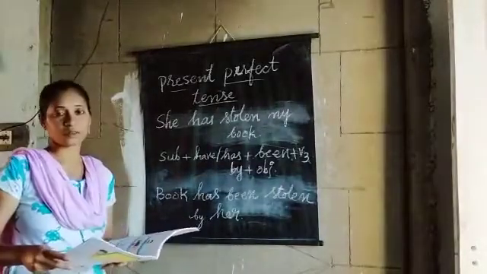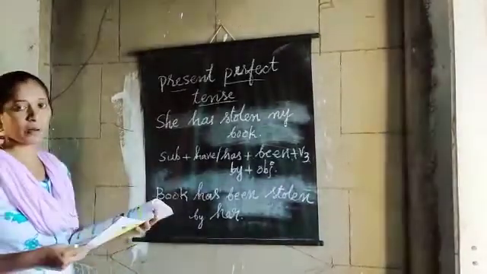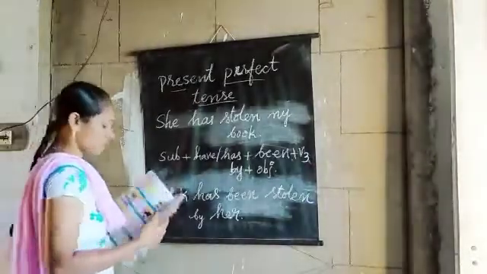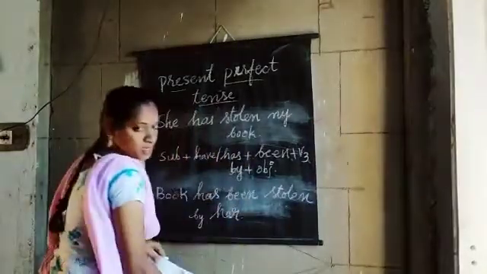Let's go to the simple past tense. Okay, children, let's see the simple past tense next.